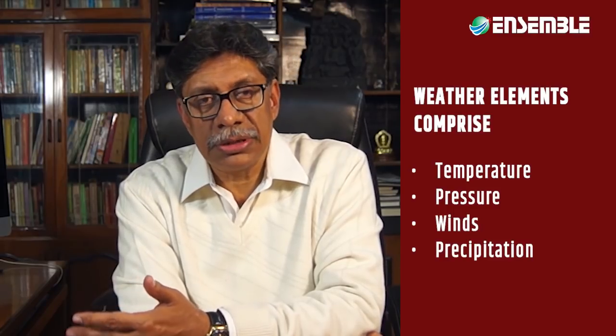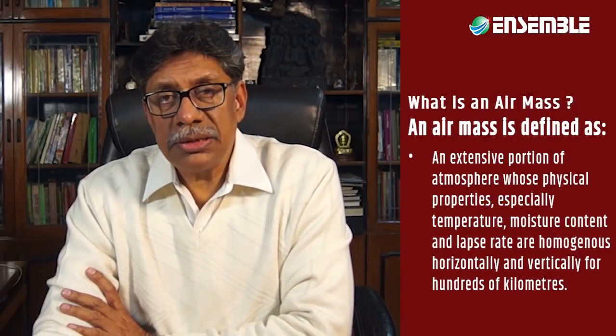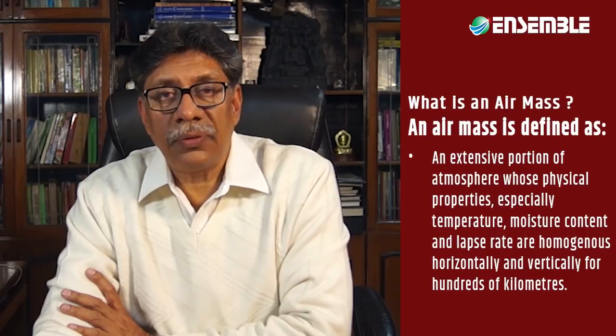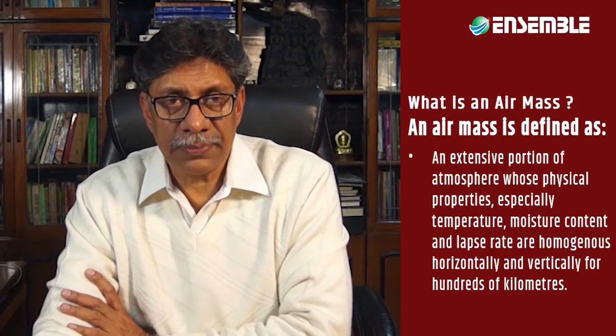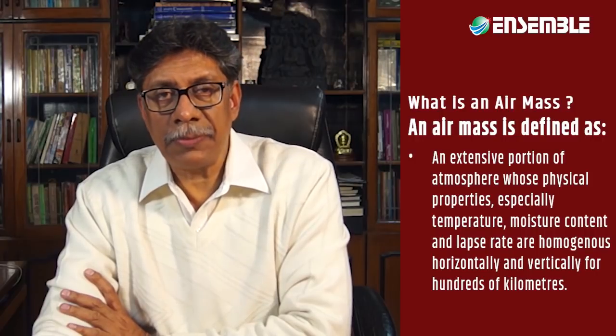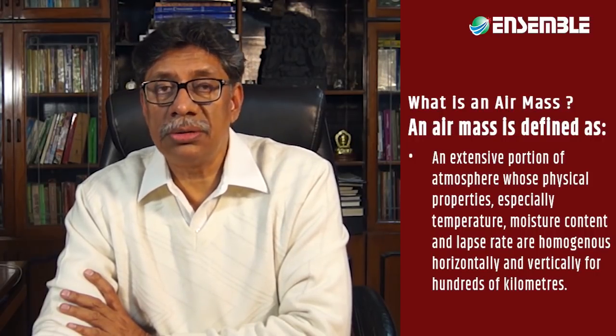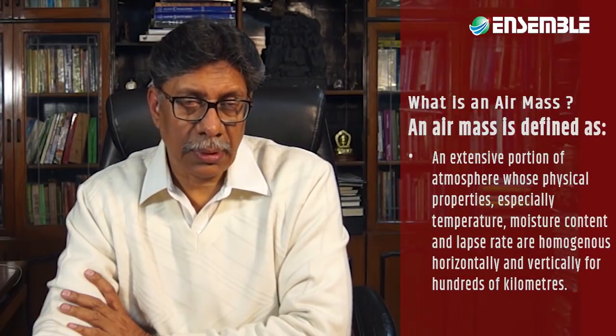The observation led to the construction of weather maps showing the surface distribution of weather elements such as temperature, pressure, winds, and precipitation. The concept of an air mass. What is an air mass? An air mass is defined as an extensive portion of atmosphere whose physical properties, especially temperature, moisture content, and lapse rate, are homogeneous horizontally and vertically for hundreds of kilometers.